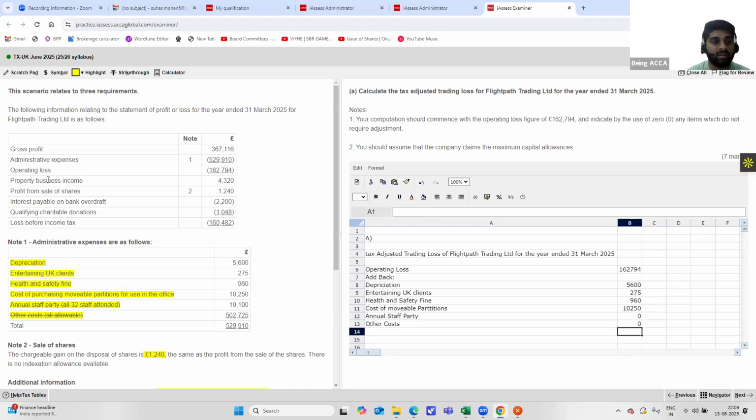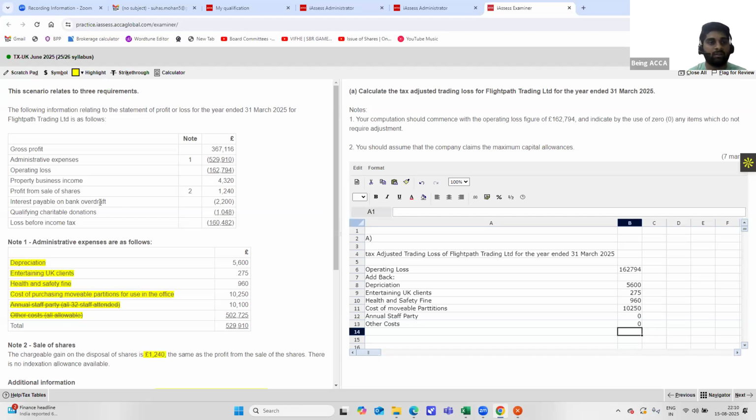But after that, when we come here, we can see property business income. Property business income, when computing the taxable total profit, should be shown as a separate line item. But since you are only calculating the tax adjusted trading loss, this is not relevant for our computation. So you can ignore that. Next is profit from sale of shares. Again, profits from sale of shares is related to chargeable gains, which is also a separate line item in the computation of taxable total profits, so that also can be ignored.